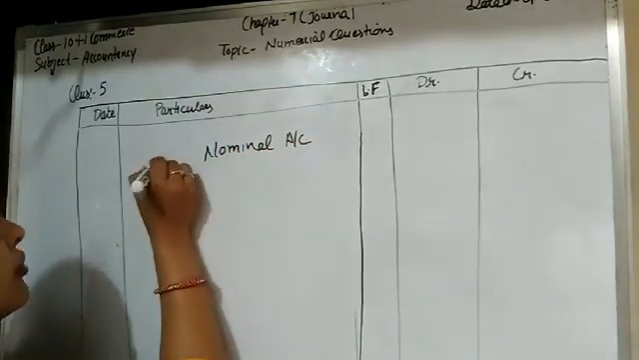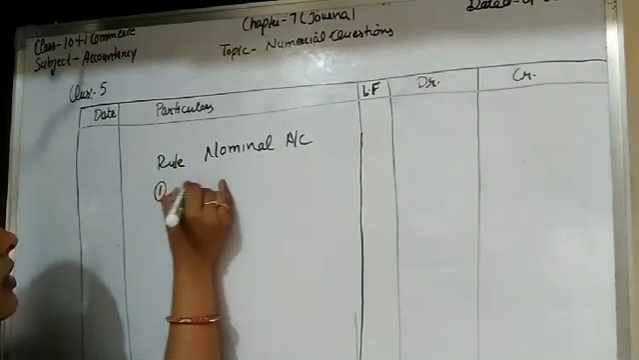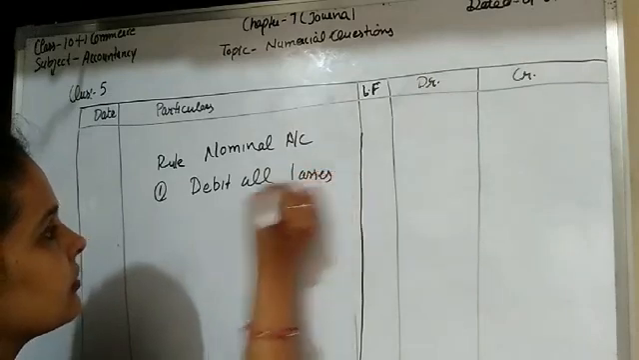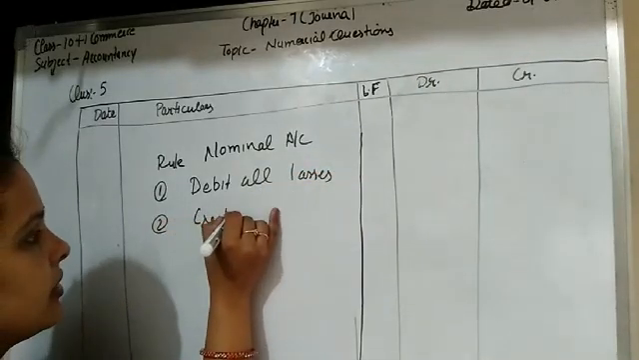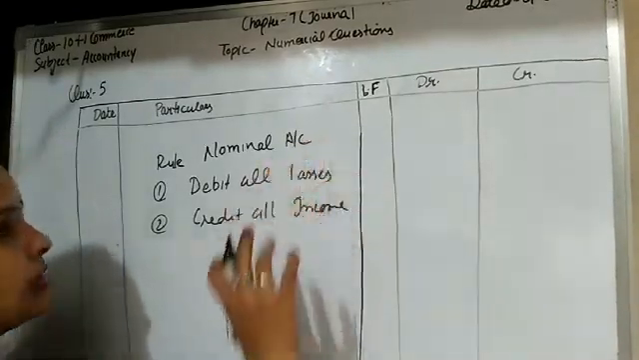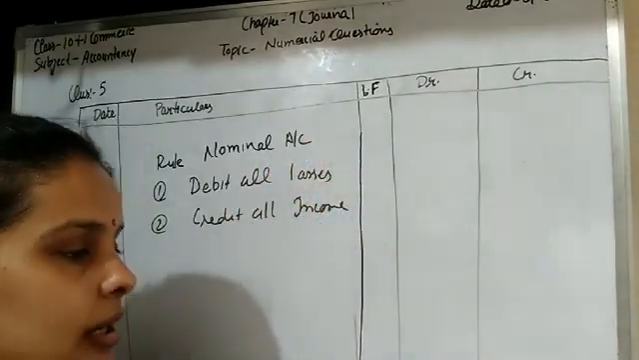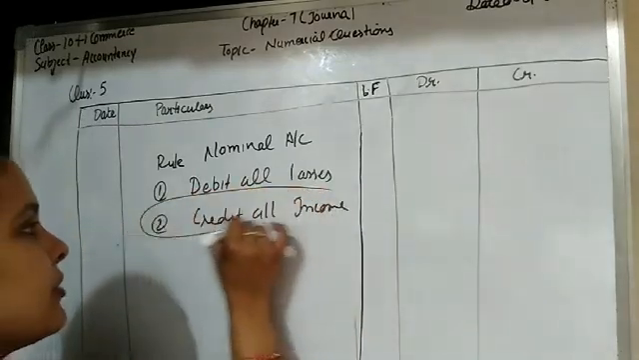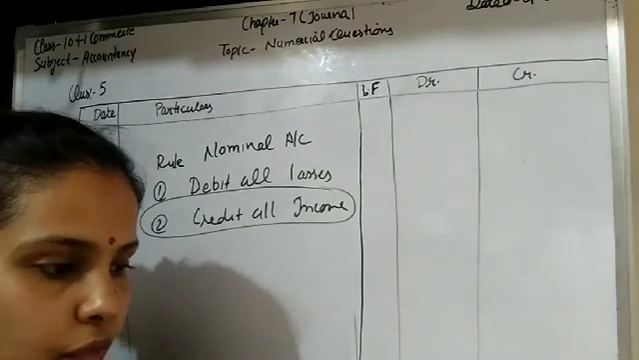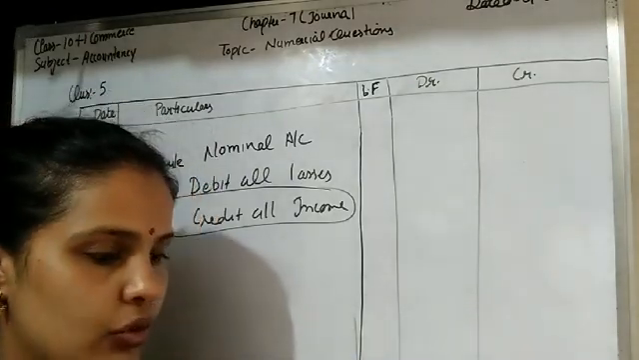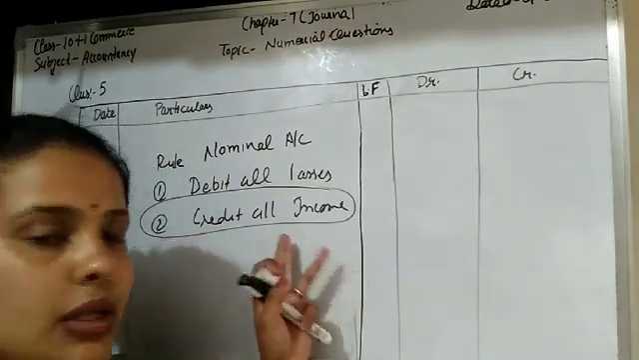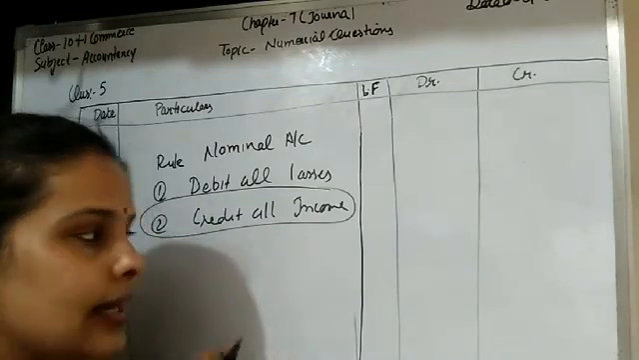The rule of nominal account is, students, debit all losses and credit all income. In this question all transactions are related to income, so we should follow the second rule of nominal account, that is, credit all income. So students, the next aspect of each transaction in question number 5: the first aspect is income, so we will credit the income account. Second is cash.